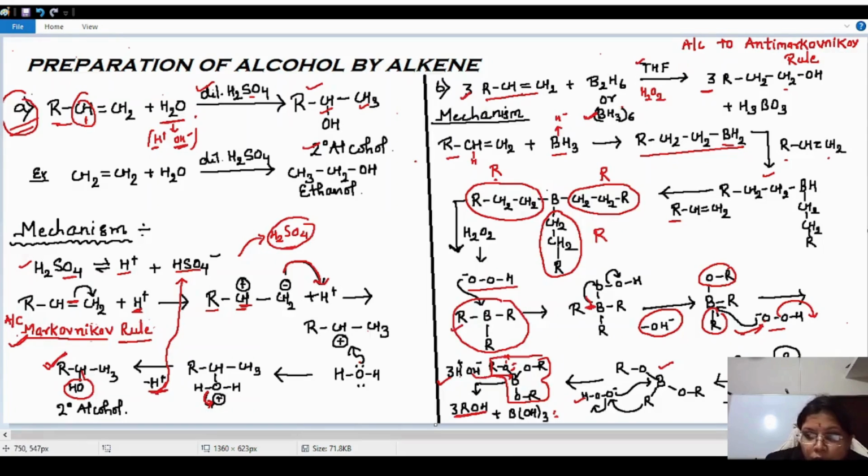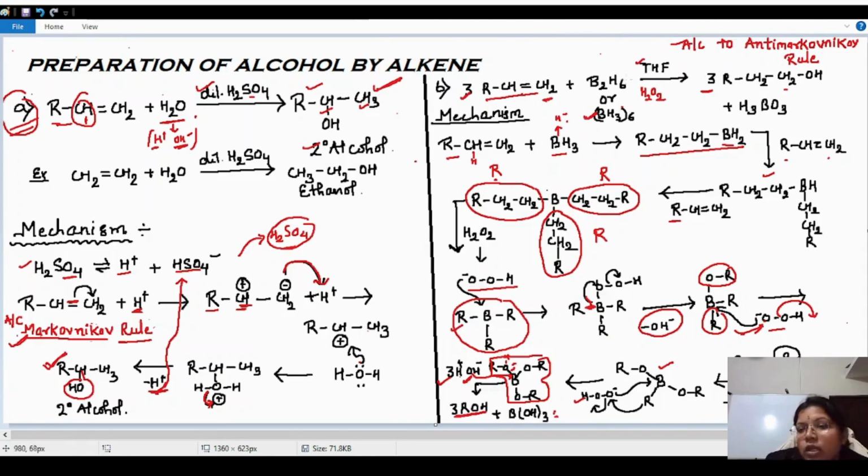Now what is important here that you have to keep in mind? We are observing here that this nucleophile OH minus ion coming from the water molecule is attacking the terminal carbon where the hydrogen number is more, the vice versa of the usual condition. Yes or no? That's why it is known as the anti-Markovnikov rule, or this is also known as the Kharasch effect.